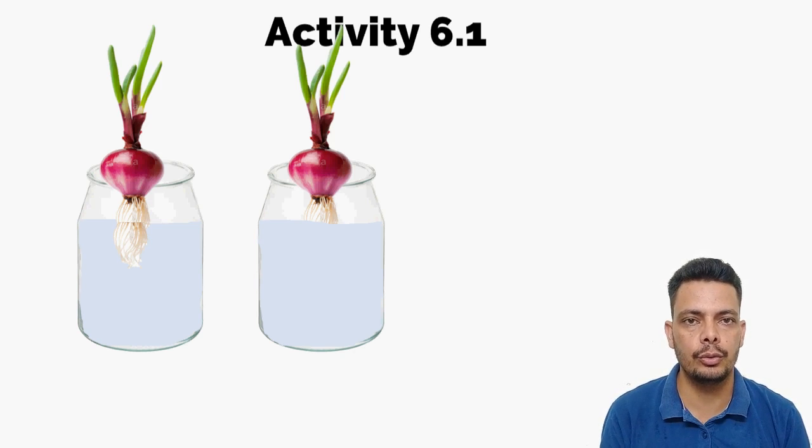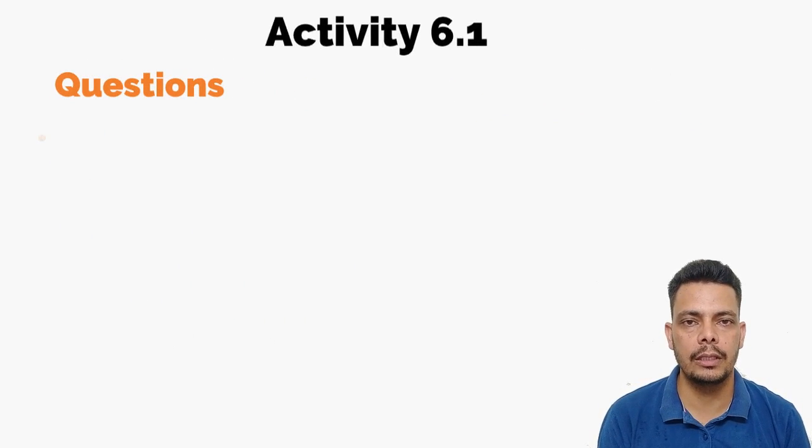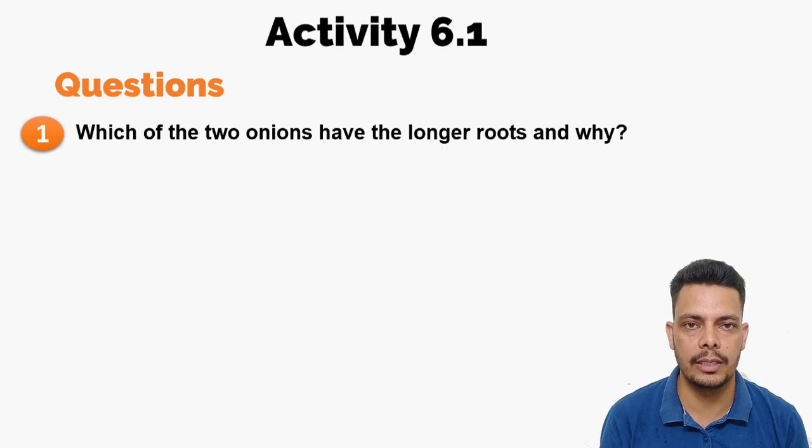After noting down all these observations, in which in one onion you have cut the roots and in another they were both growing, you have observed all that. Now there are a few questions we need to answer on it. Question number 1: which of the onions in these two jars, 1 or 2, has the longer roots and why?